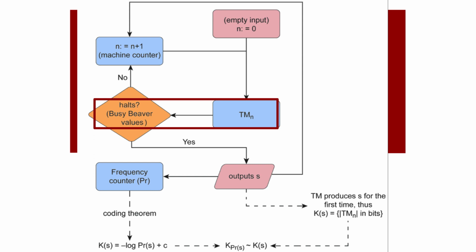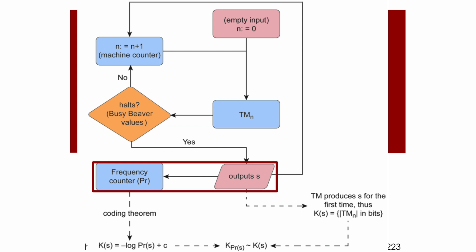Once we run each computer program, we then ask if such a machine has halted or not, which we cannot know in general because of the halting problem, but for some cases we can, for example, by using the values of the busy beaver, because we know that busy beaver Turing machines are the Turing machines that run the longest for a fixed number of states. So for that number of states, if a computer program has not halted by the running time of the busy beaver, then we know it will never halt, and we can just ignore that computer program because it will never produce any output.